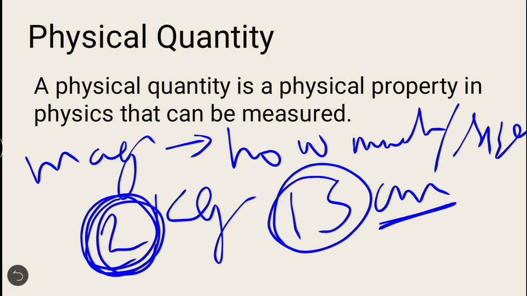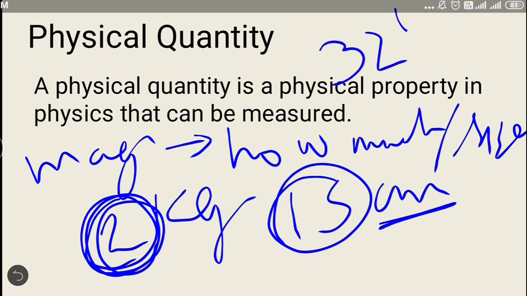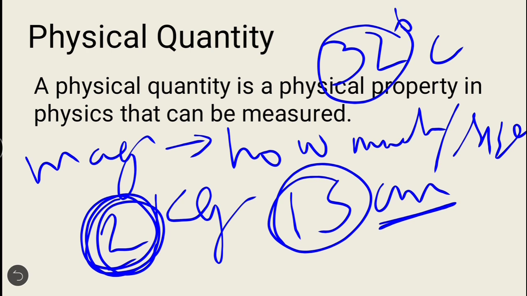For example, the temperature is 32 degrees centigrade. Then what does this 32 represent? This 32 represents the magnitude of temperature, and degree centigrade is the unit of measurement of temperature. Okay, I hope you understand. Now, students, every time only magnitude does not give us the complete information. Sometimes direction is also required.